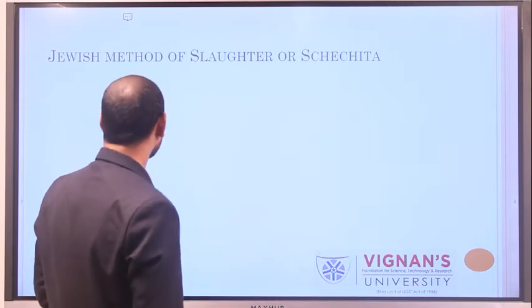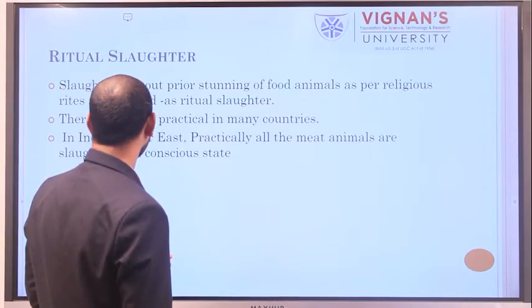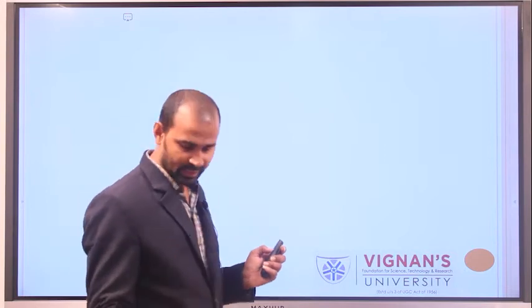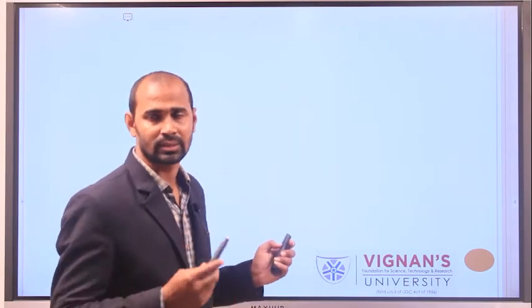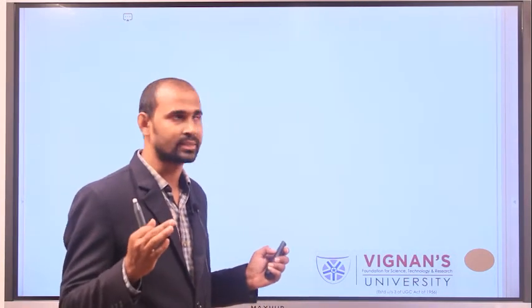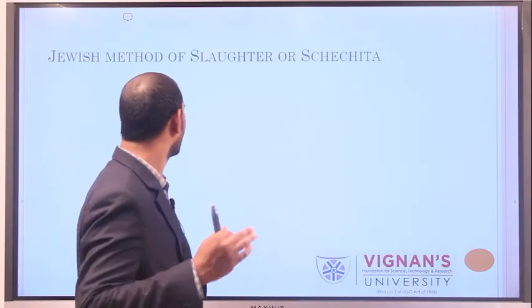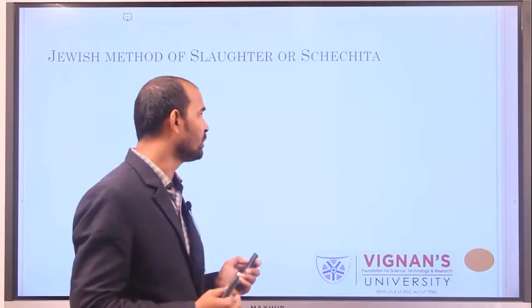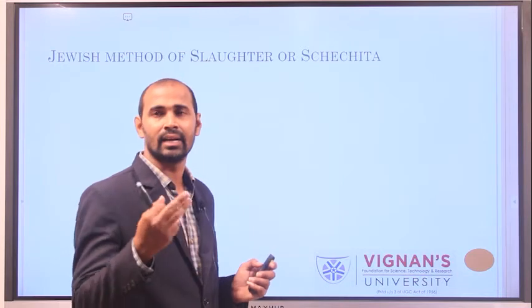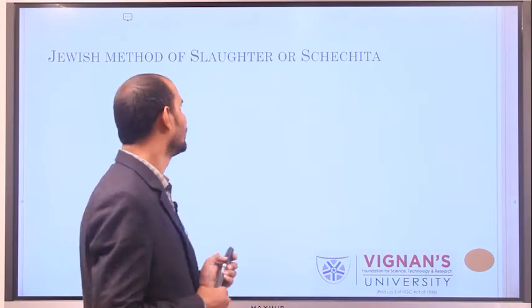Next, there are different ritual slaughtering methods. As I already said, we have different methods: the Jewish method, Muslim method, Jatka method, and next the Sikh method.